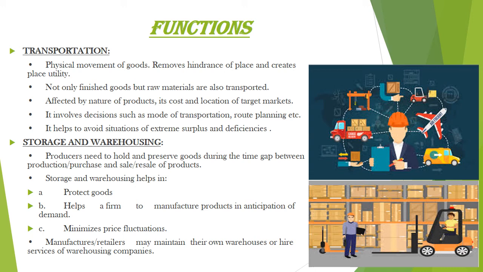For example, we know that tea is produced in Assam and is transported to different places where it is consumed. So various modes of transportation can be opted like railways, airways, roadways, waterways, etc. Now the choice of the mode of transportation depends upon factors like the nature of the product, cost, etc.